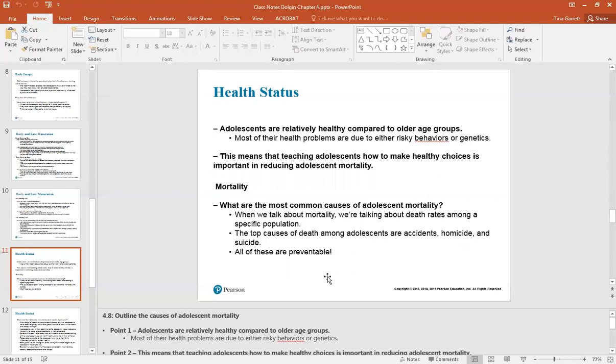What are the most common causes of adolescent mortality? When we're talking about mortality, we're talking about the death rate. The top causes of death among adolescents are accidents, homicide, and suicide. All of these are preventable.